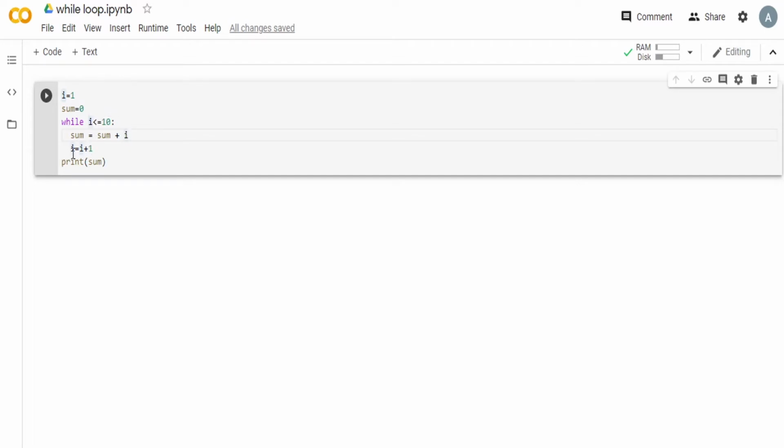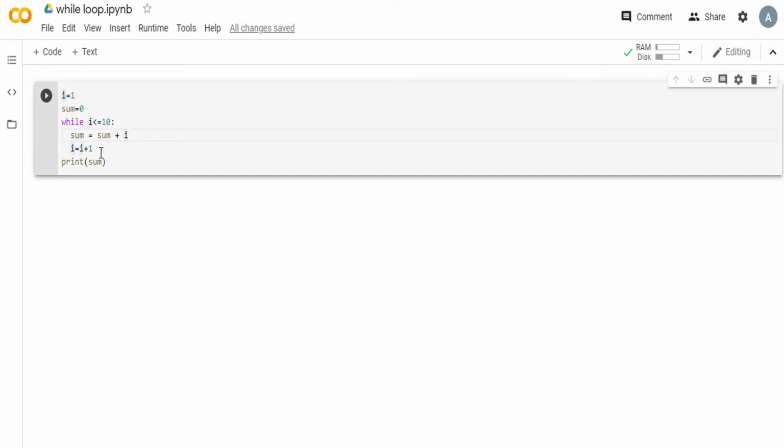Now for the second iteration with I's value equal to 2, we check if this condition I less than or equal to 10 is still satisfied. Now 2 is surely less than or equal to 10 and we once again iterate over this loop. Now the previous value of sum was 1, because whatever is there on the right hand side gets stored on the left side. So here on the right we have the previous value. So sum was 1. Now I has become 2. So 1 plus 2 is 3. Now we have taken the sum of the first two natural numbers, that is 1 plus 2, and this sum becomes 3.